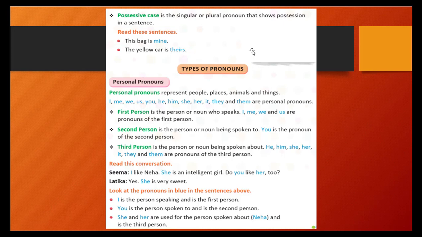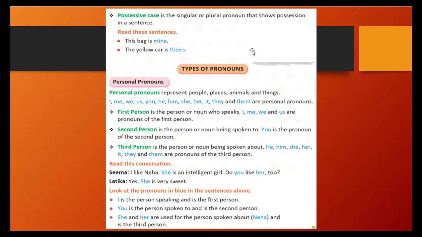If we are talking about second person, to whom you are telling, spoken to, you is the pronoun of the second person. And he, him, she, her, it, they, them are pronouns of the third person, spoken about. You are talking about a third thing or person, like that.